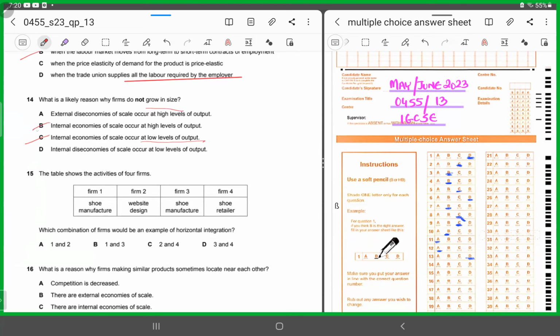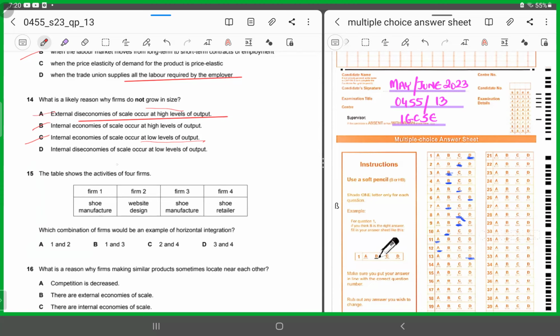External diseconomies of scale occur at high levels of output. External diseconomies of scale are caused when the entire industry grows, right? So this would not be a reason. D says internal diseconomies of scale occur at low levels of output.